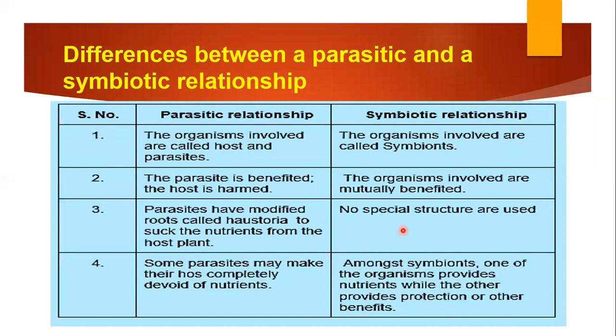Now in symbiosis, the organisms involved are called symbionts. They are mutually benefited, and in order to obtain nutrients, no special structures are required, unlike in parasites, which we have learned have haustoria. Among symbionts, one of the organisms provides nutrients while the other provides protection or other benefits like food. Okay? So I hope this chapter is very clear to you now.